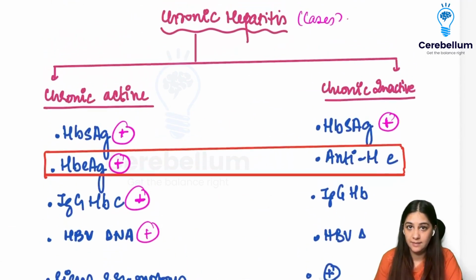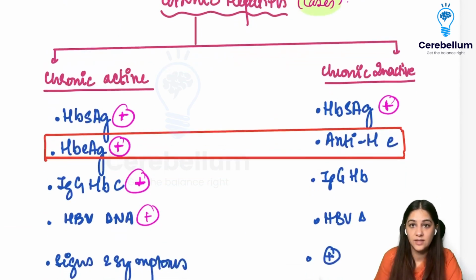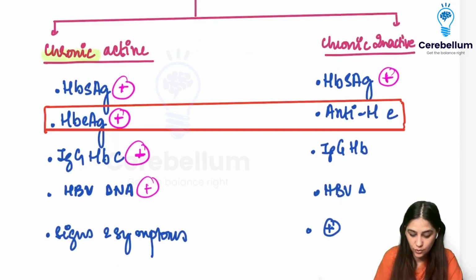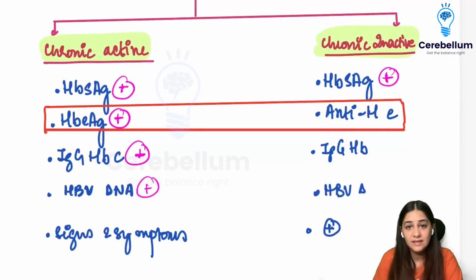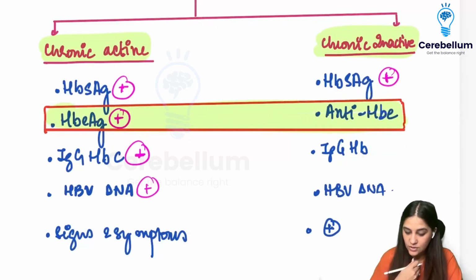Coming to chronic hepatitis. So these are the ones that are the cases, right? So we can have the chronic active, chronic inactive. Everything is going to be the same here except one thing, and that is what I've highlighted: the presence of HBe antigen or not, right? So HBe antigen is present or not. That is what is different.